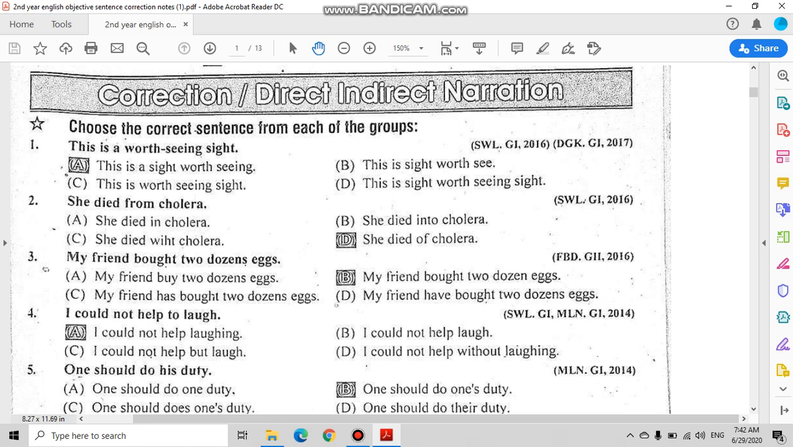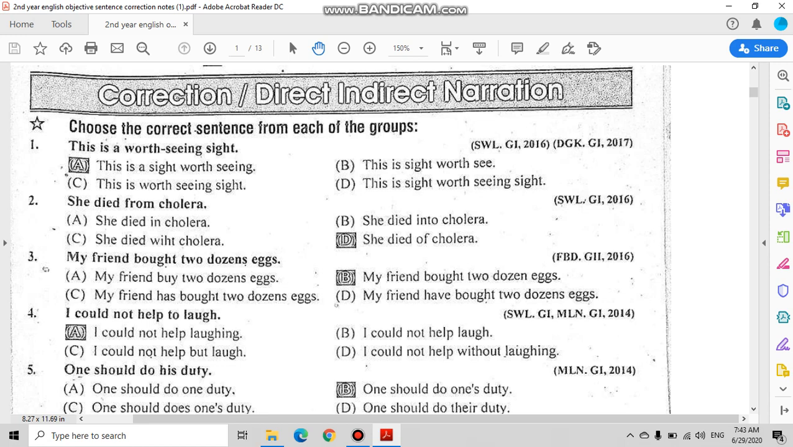Sentence number 3. My friend bought 2 dozen eggs. Here 2 is a number and dozen is also a number. It is not a noun and we make plurals of nouns only. So this sentence is incorrect. Now option A, my friend buy 2 dozen eggs. It is not correct because buy is not the correct verb in this sentence. With friend it should be buys in present tense.